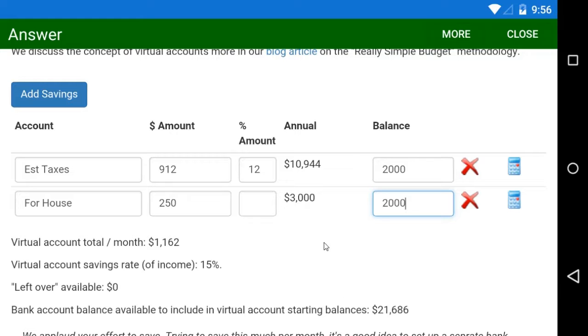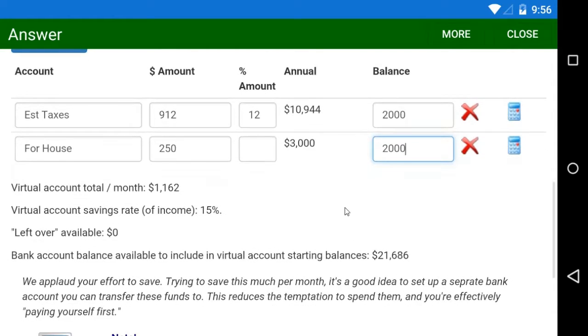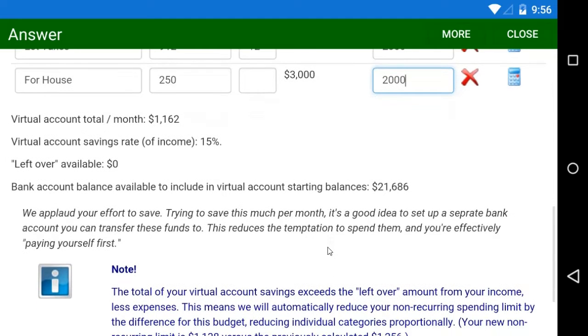I'm also going to allocate some of my available funds to this bucket, say $2,000. How much we have available is shown here, and it's based on the budget start date. And in this budget, I backdated it to start in May, so we can look at performance as if we've been using it for a while. And keep that date in mind as well for later.